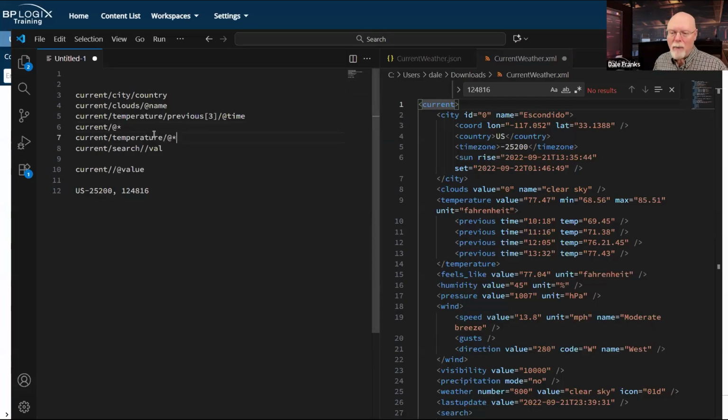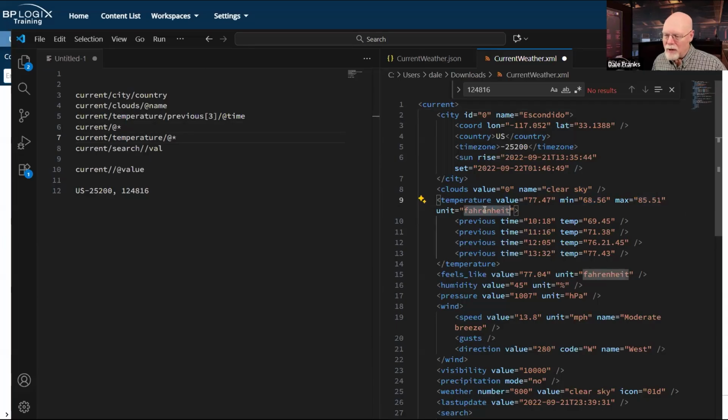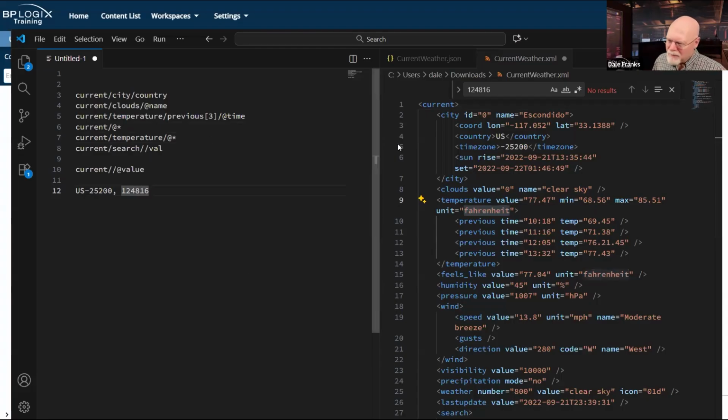So we'd have to go back and do like I did for temperature a few minutes ago, because temperature does have attributes. And so if I did the at slash for temperature, as we saw a few minutes ago, it would just return these values, including the word Fahrenheit, as part of a comma separated list when we return it. So you do have to know your structure.